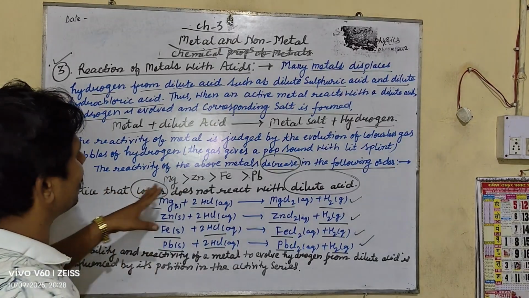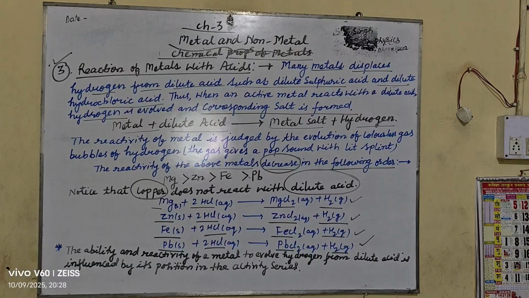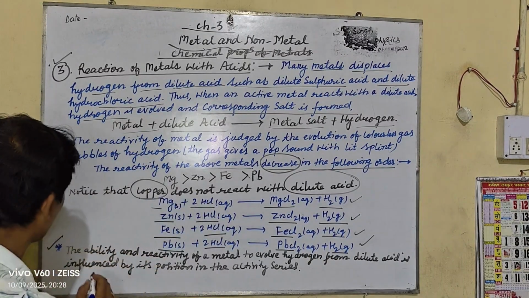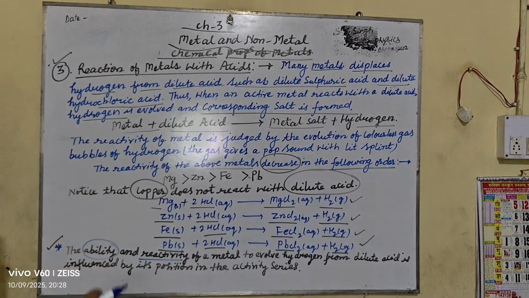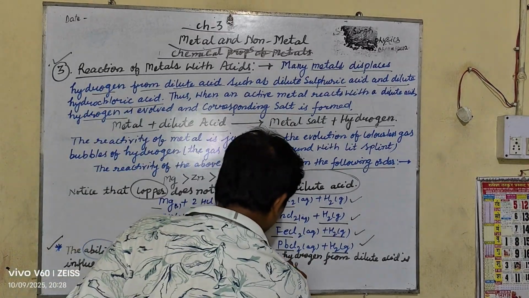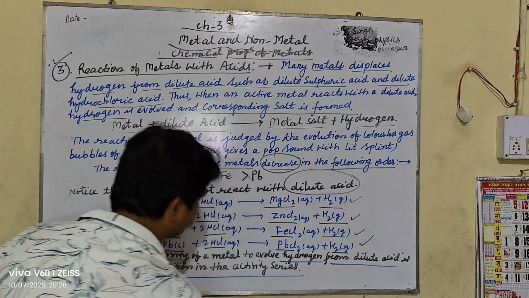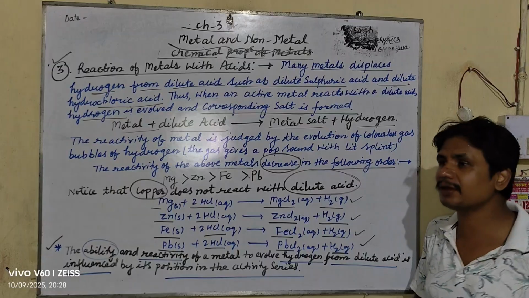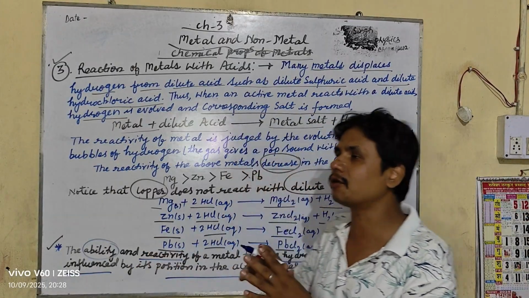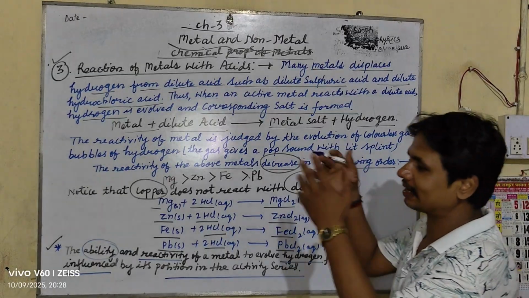That's why we write here that the reactivity of the above metals decreases in the following order. The important thing is that the ability and reactivity of a metal to evolve hydrogen from dilute acid is influenced by its position in the activity series. Whether the hydrogen is going to be evolved or not totally depends upon the position of that metal in the activity series.